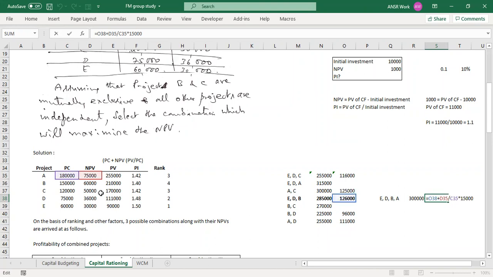So, did everybody understand what I did? From A, we are getting NPV of 75,000 by investing 1,80,000. Now we are investing only 15,000, right? So I simply did 75,000 divided by 1,80,000 into 15,000. Is that okay? And I added that to the EDB NPV that we were getting, which was 1 lakh 26. Now it is coming to 1 lakh 32,250. Obviously, this is higher. Now, do you think this should be the highest, or can there be anything else?